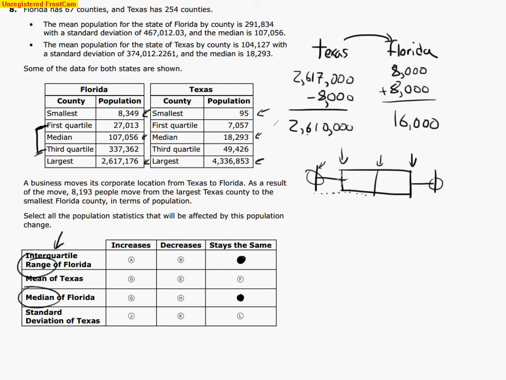Now, what happens in Texas? I lose people. If you lose information or data or you get a lower test score, no matter what, your mean is always going to go down. If you increase, your mean is always going to go up. Then, if we look at our standard deviation of Texas, my standard deviation, that will also decrease.